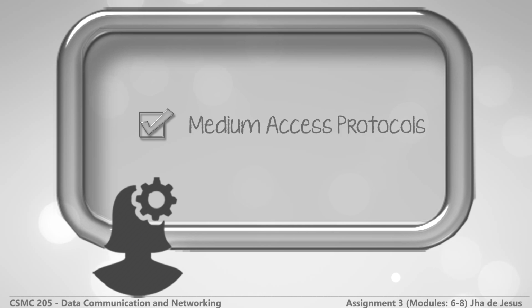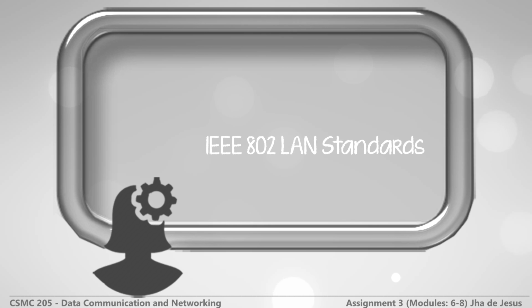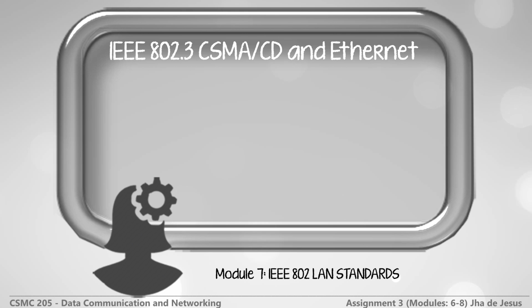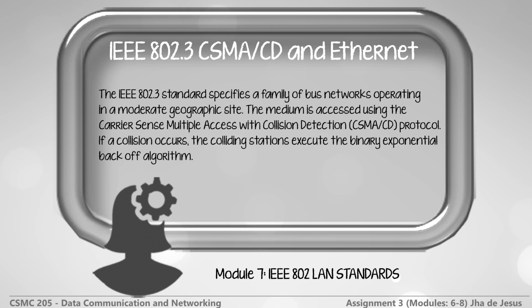Now that you are familiar with the medium access protocols, we will now proceed to the details of the IEEE 802 LAN standards. First, we have IEEE 802.3 CSMA-CD and Ethernet. The IEEE 802.3 standard specifies a family of bus networks operating in a moderate geographic size. The medium is accessed using the carrier-sense multiple access with collision detection or CSMA-CD protocol. If a collision occurs, the colliding stations execute the binary exponential backoff algorithm.